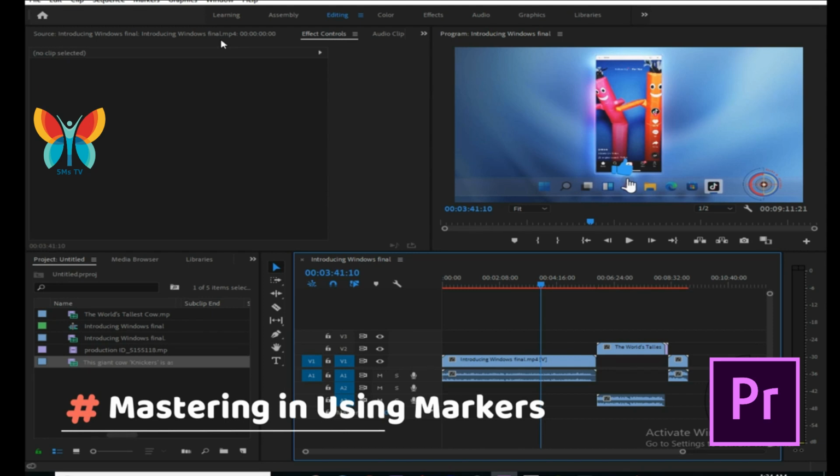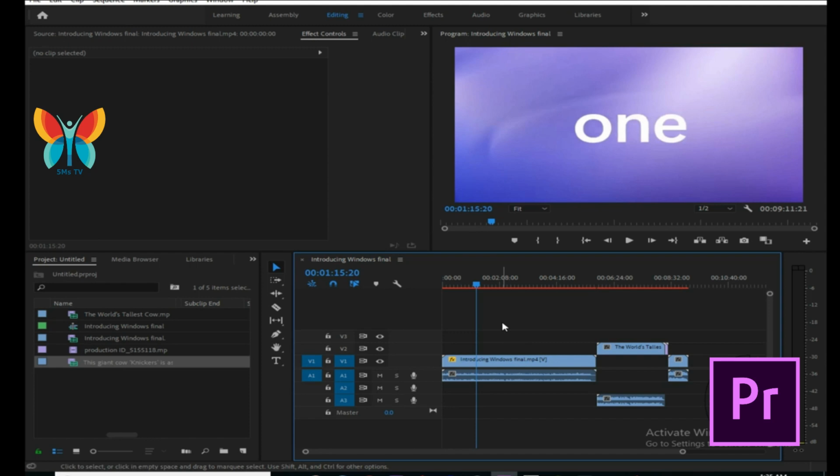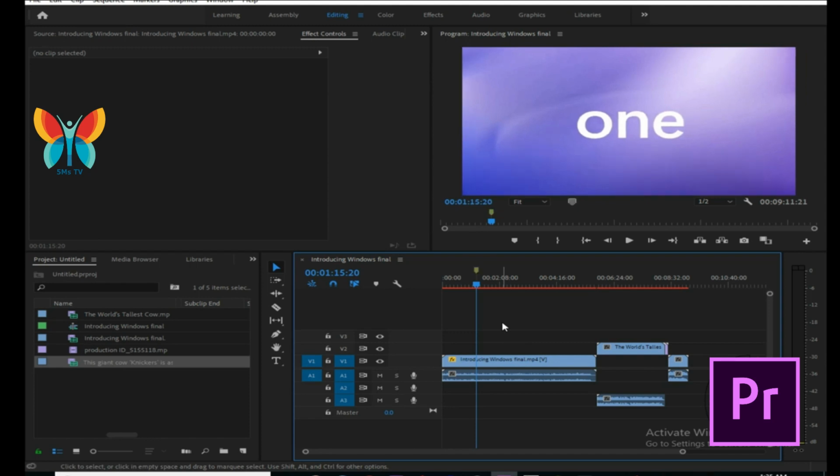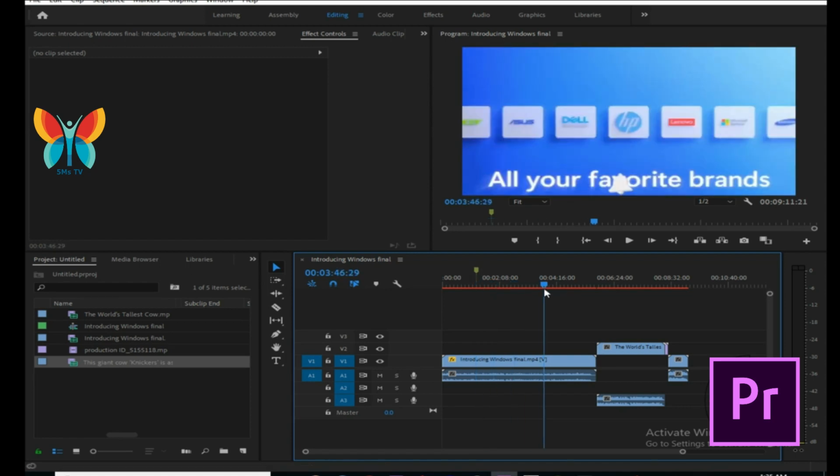They are little colored tabs you can apply to both your timeline and your source clips to indicate important points in time with a color or note. Like little sticky notes across your project, markers can help you stay organized and keep track of editing notes. Markers are non-destructive, meaning they show up in your workflow but never in your exports. And there are more ways than you'd expect to